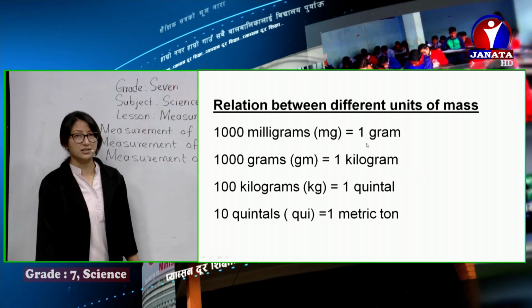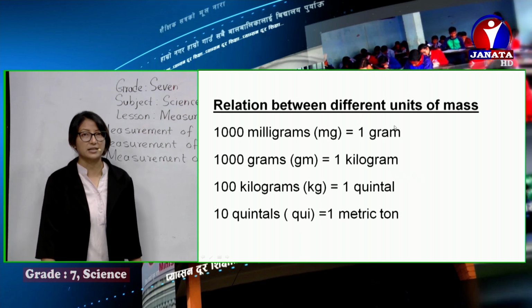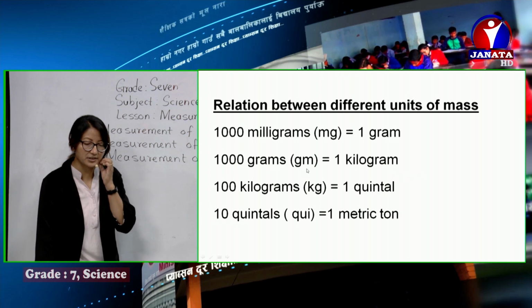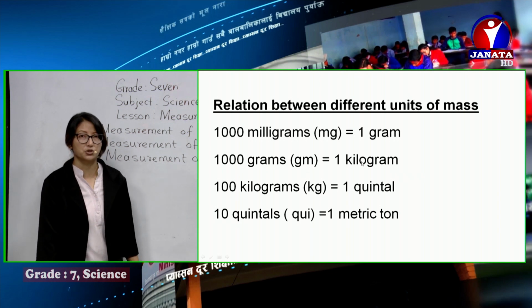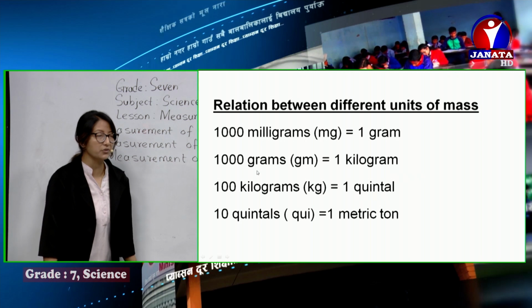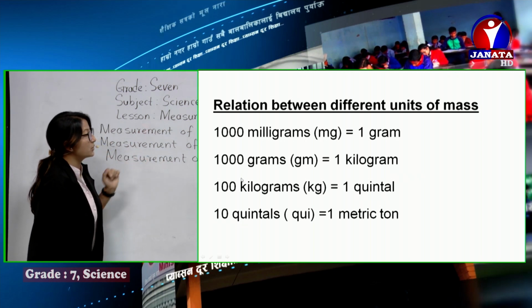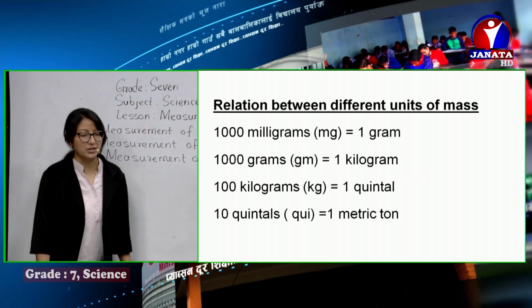We can say it's 1000 milligram, or we can also say the same as 1 gram. Similarly, 1000 grams is equal to 1 kilogram. Similarly, we have 100 kilograms equal to 1 quintal, and 10 quintals equal to 1 metric ton.